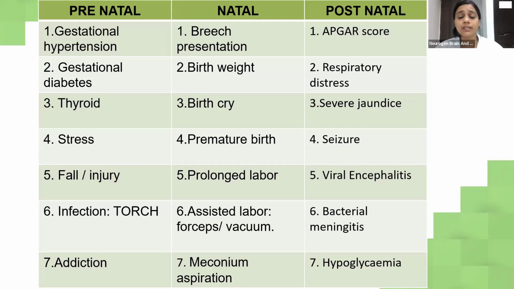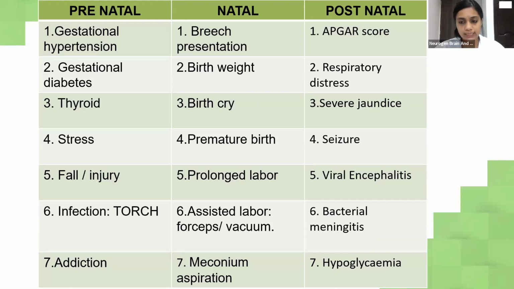What are the postnatal causes? That means after delivery, what all could go wrong? Apgar score. This is a scale which is taken by pediatricians at the 1st and the 5th minute of life, where Apgar stands for appearance of the child, pulse, grimace, activity and respiration. All of these components are very important for us to understand if the child is normal or not. The normal scoring is between 7 to 10.